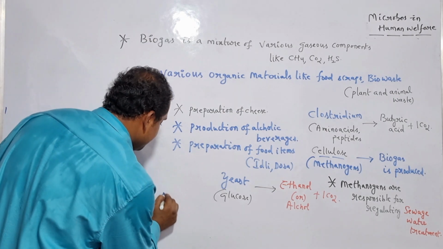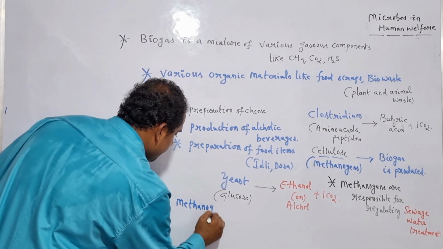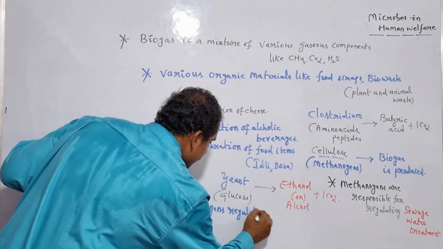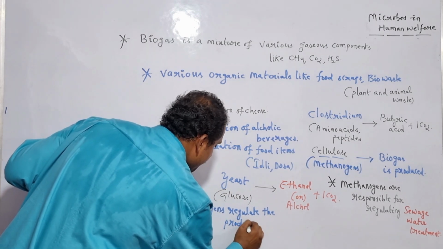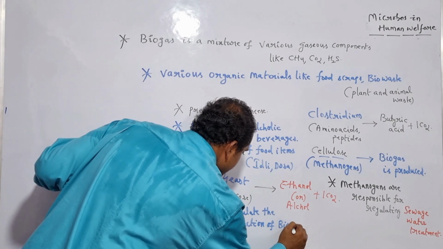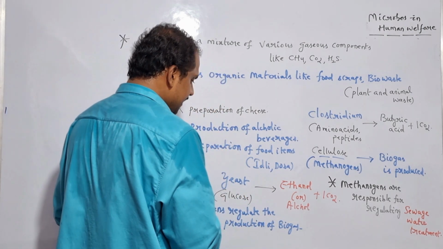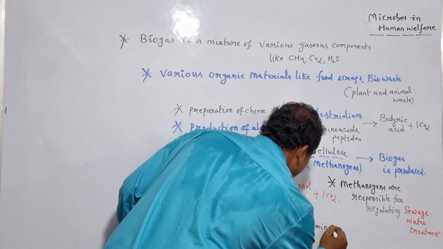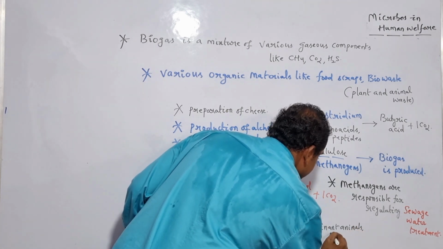So let me write it here. Methanogens regulate the production of biogas in case of ruminant animals, and as well as in case of humans.